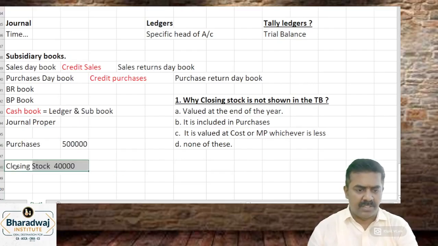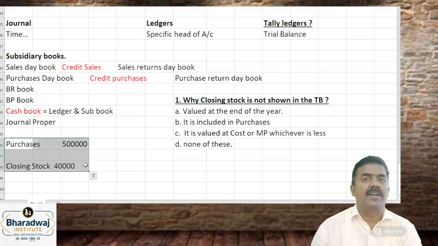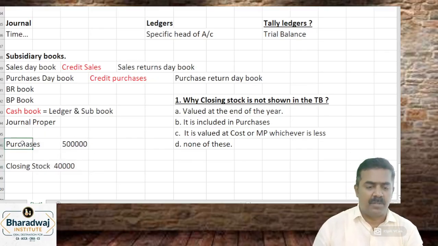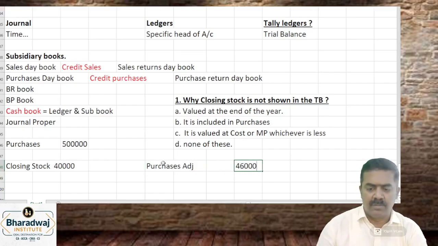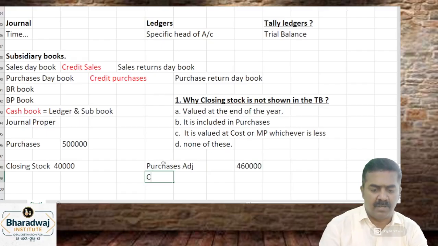Closing stock is shown outside the trial balance. But to show it inside, purchases will be taken at purchases minus closing stock. 5 lakh minus 40,000 gives 4,60,000.